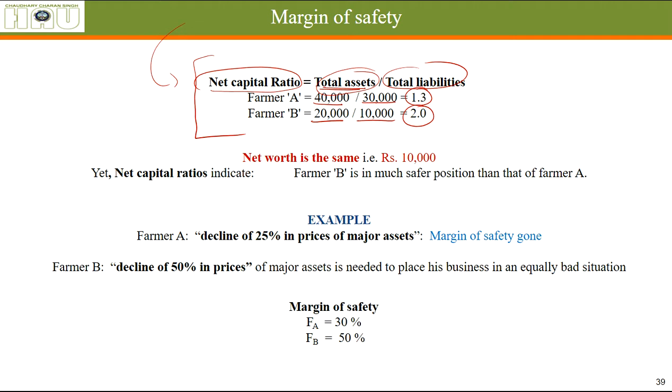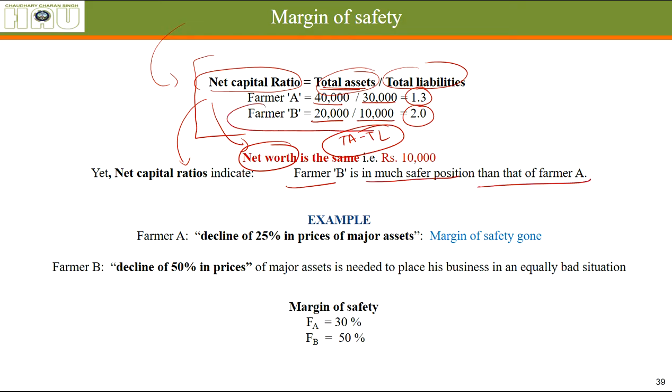Okay, simple formula. Net worth here is the same. Total assets minus total liabilities is the same for both the farmers. But net capital ratio, when net worth is the same, shows a different picture. It shows that farmer B is in a much safer position than farmer A. The smaller one is in a much safer position. How is he in a safer position?